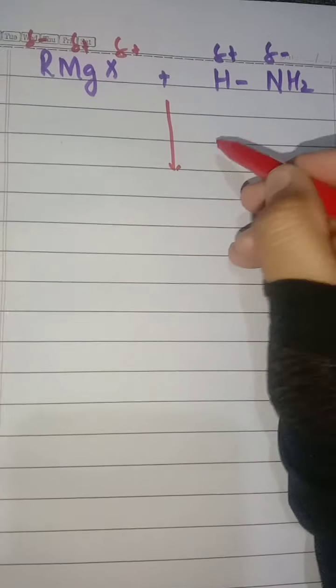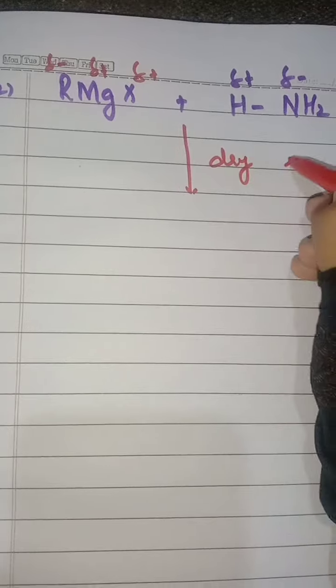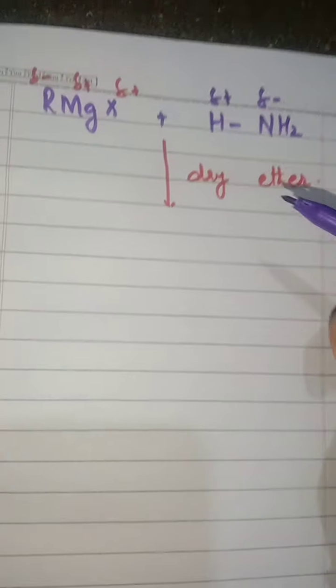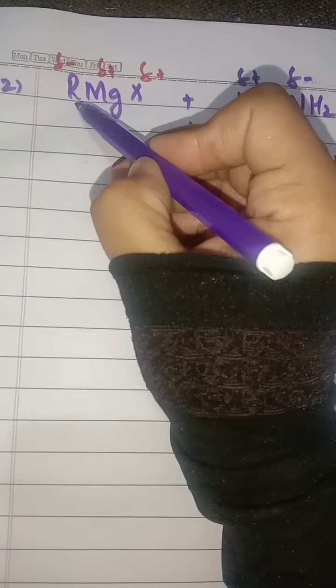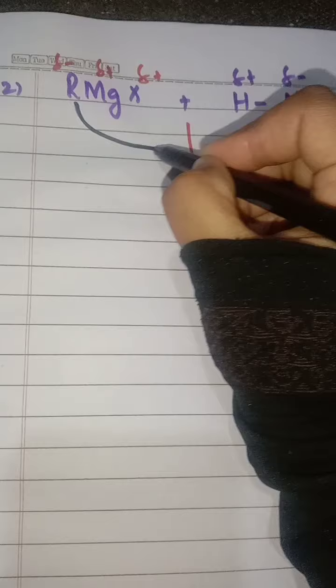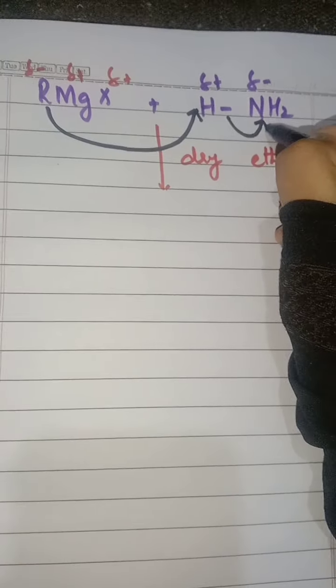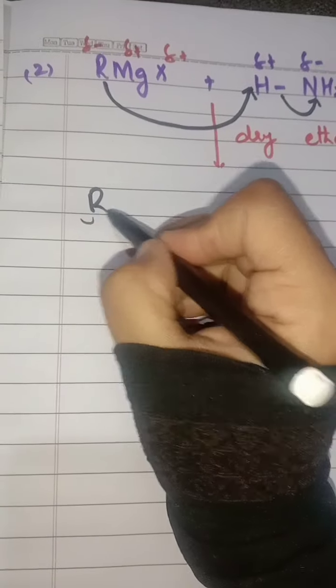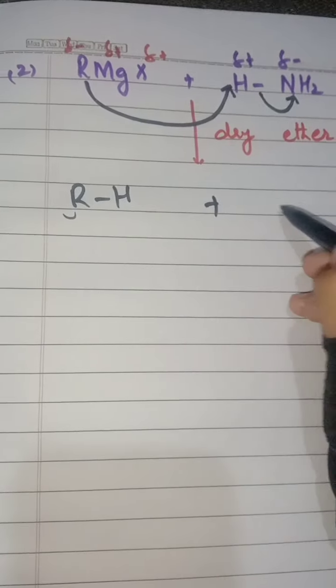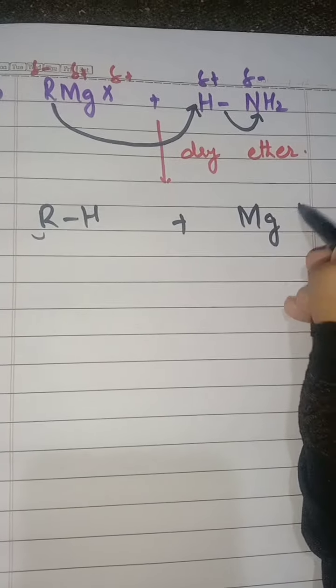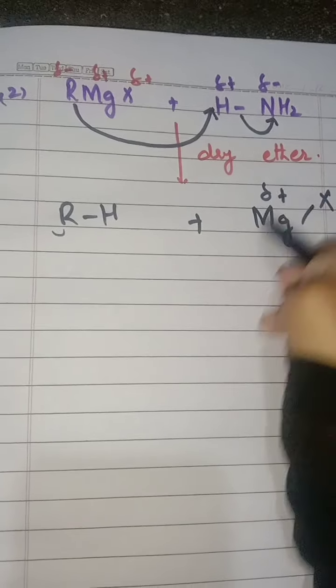In the presence of dry ether, what will happen? This negative charge, this alkyl, will attack over here, this bond will shift over here, and here is our product. Here is magnesium with halide, with positive charge.